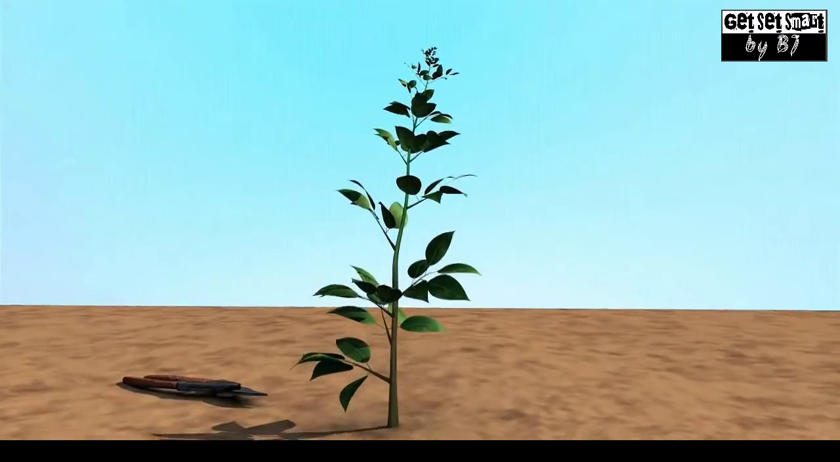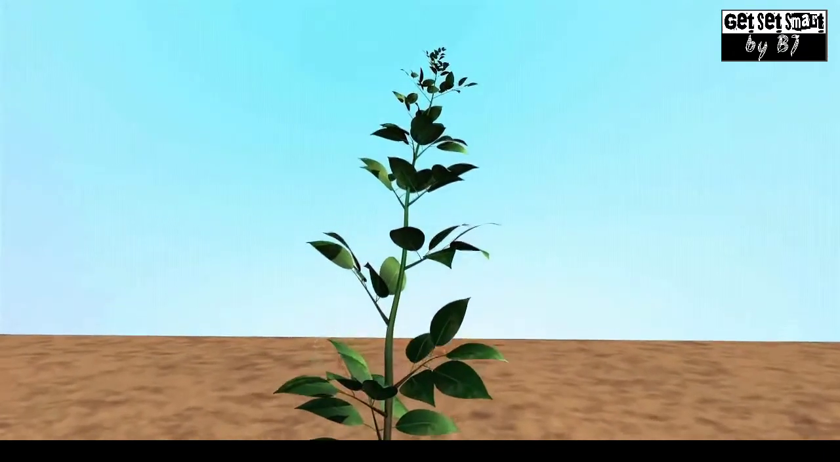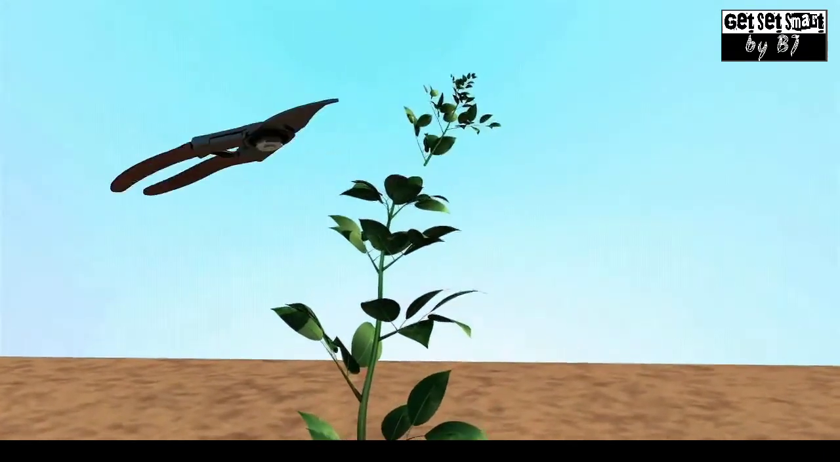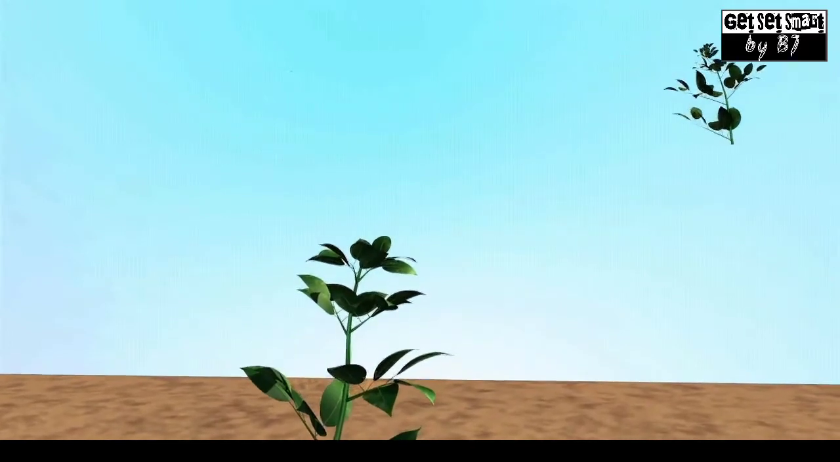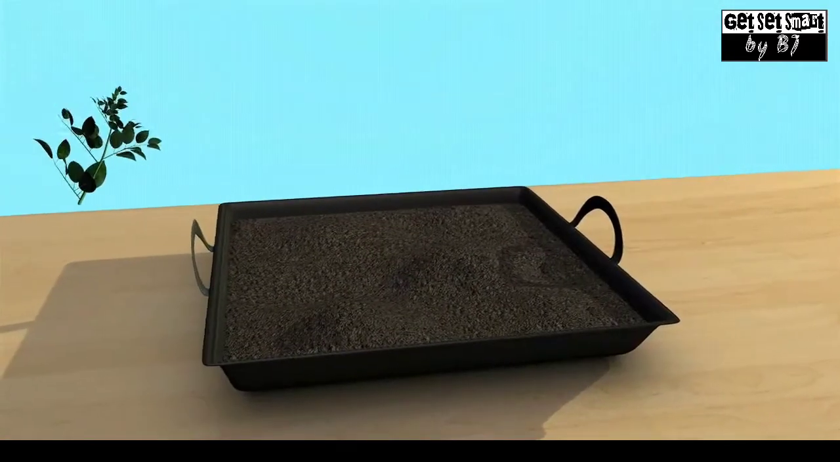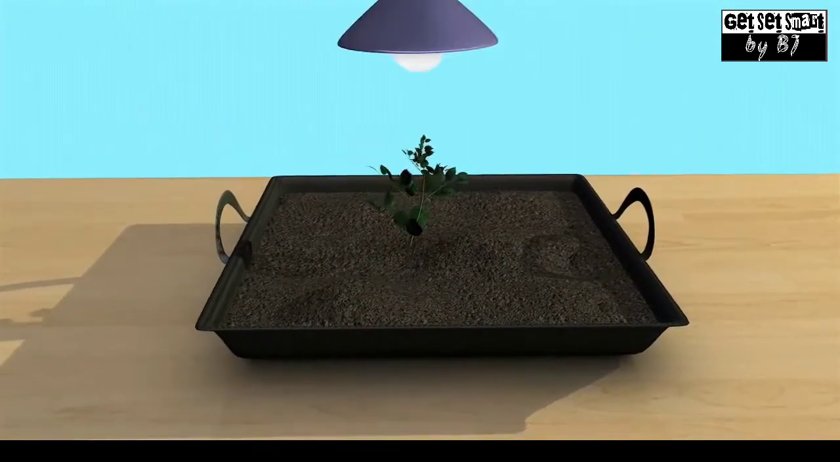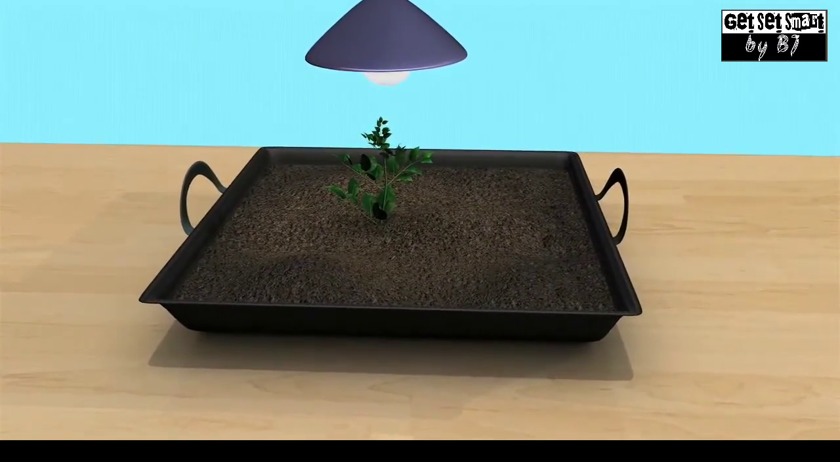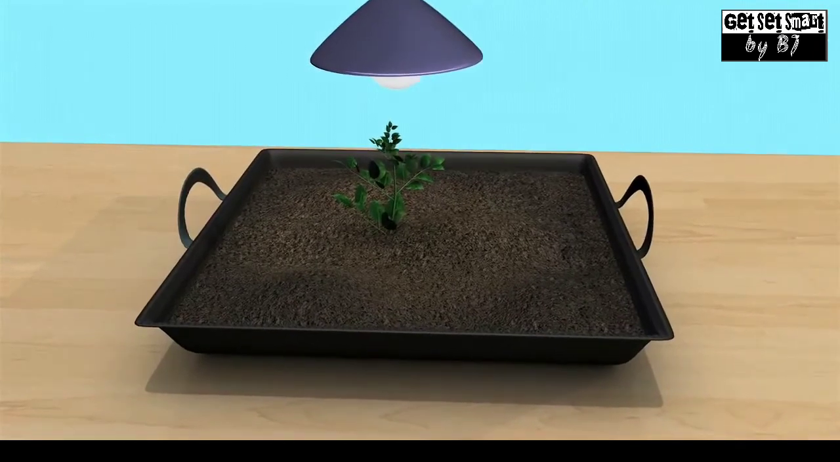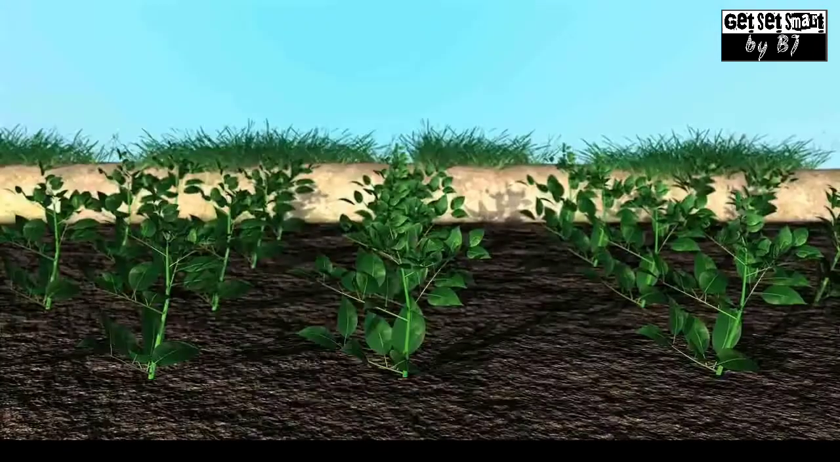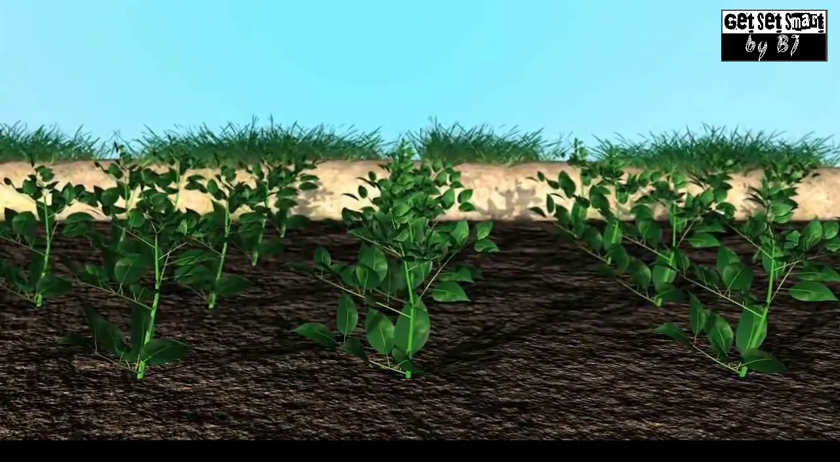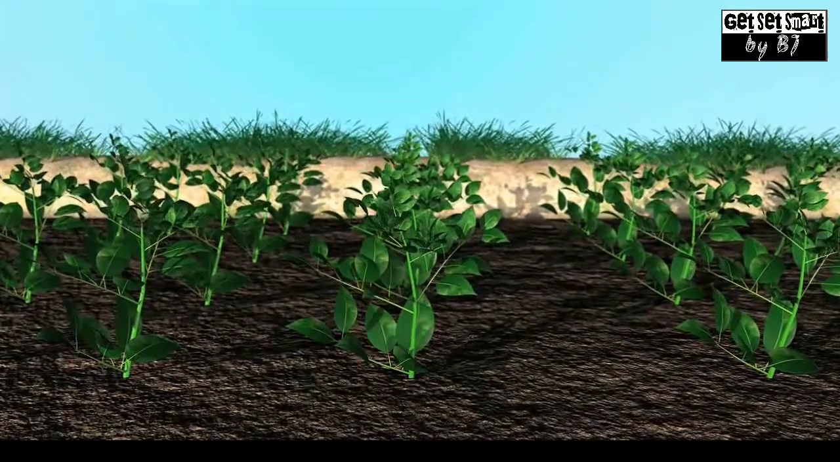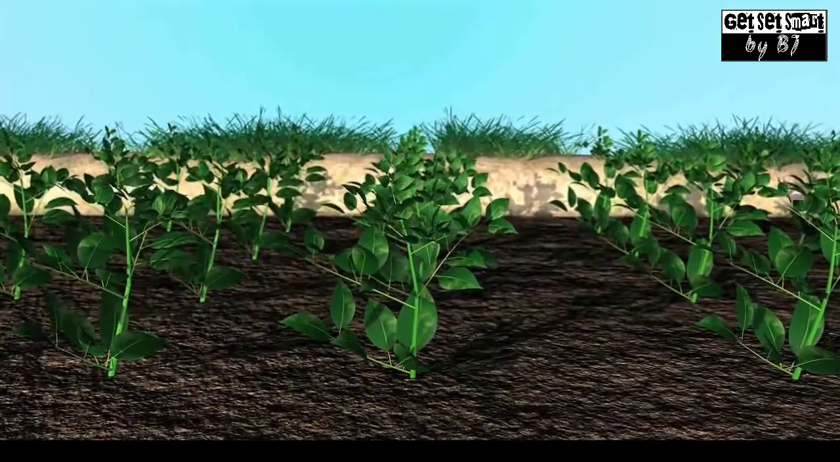In tissue culture, a piece of tissue is cut off from the growing tip of the plant and kept in a nutrient medium under controlled conditions. The hormones present in the nutrient medium help in cell division. It leads to the development of tough roots and shoots. These plants are then grown in moist soil.